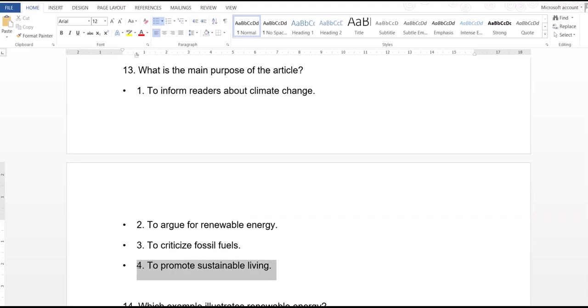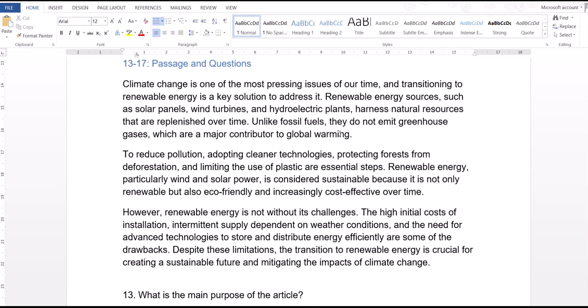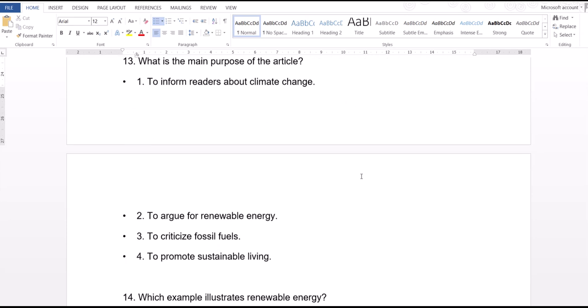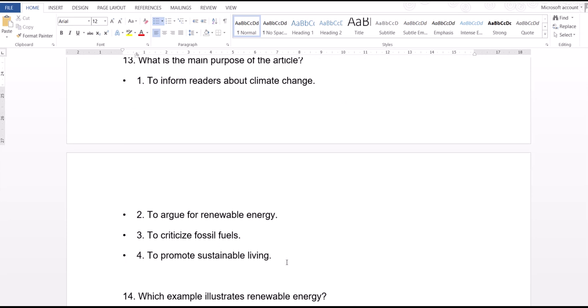Definitely this is not the purpose, because sustainable living is a very different concept. It not only talks about climate change or energy, solar power, or renewable energies, but there are a lot of other things when it comes to sustainable living.